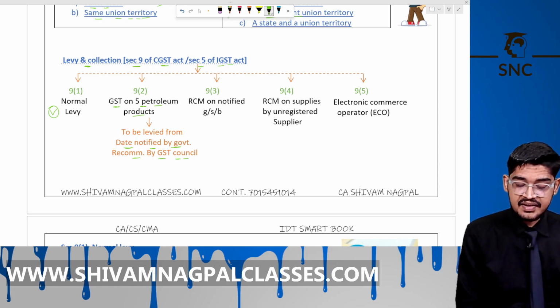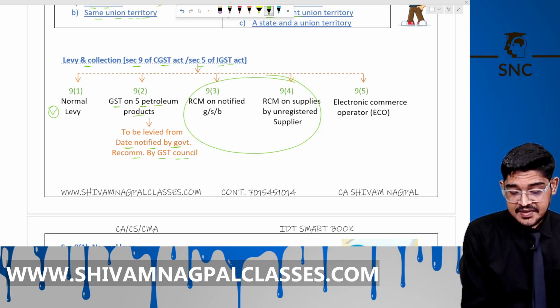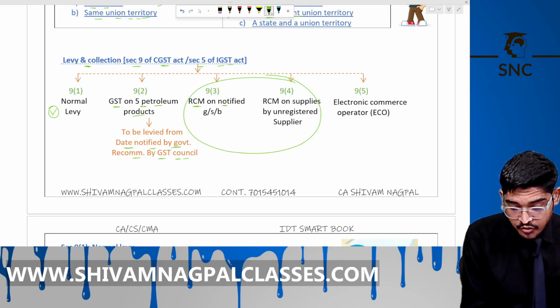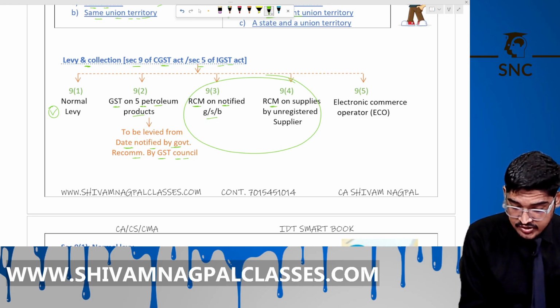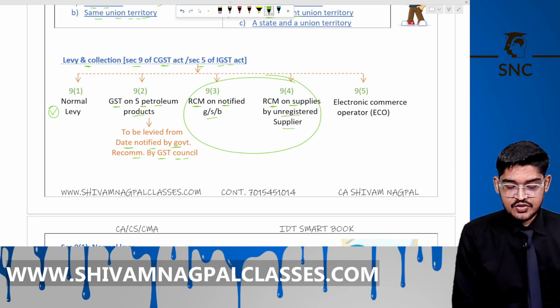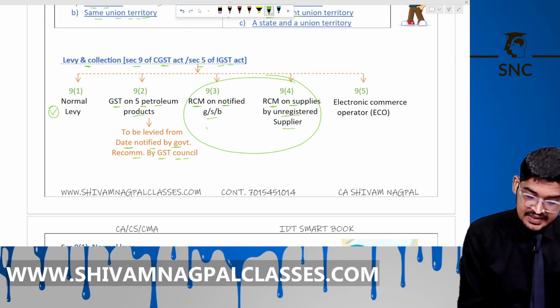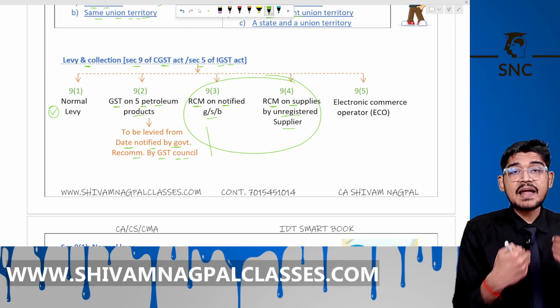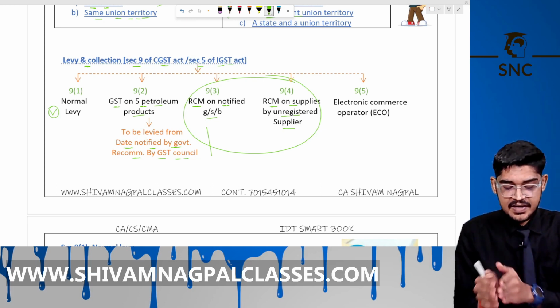Now 9(3) and 9(4) are for the purpose of RCM. 9(3) is RCM on the notified goods, services and both, and 9(4) is RCM on the supplies by the unregistered person. So what is the difference between 9(3) and 9(4) RCM? Under 9(3), whether that supplier is registered or not, the tax will be paid under RCM by the recipient.